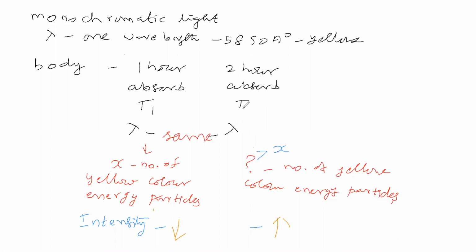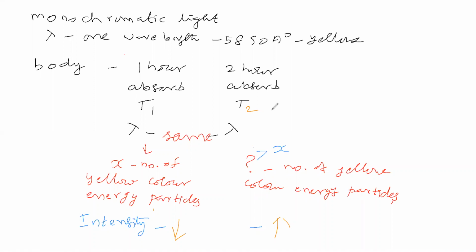Now, if you feel these two temperatures are different, we will write T1 and T2. If you feel the two temperatures are the same, we will just write T, the same temperature. If you feel the temperature is different, then you say which is having the higher temperature. Is the first one having the higher temperature or the second one? What do you think?